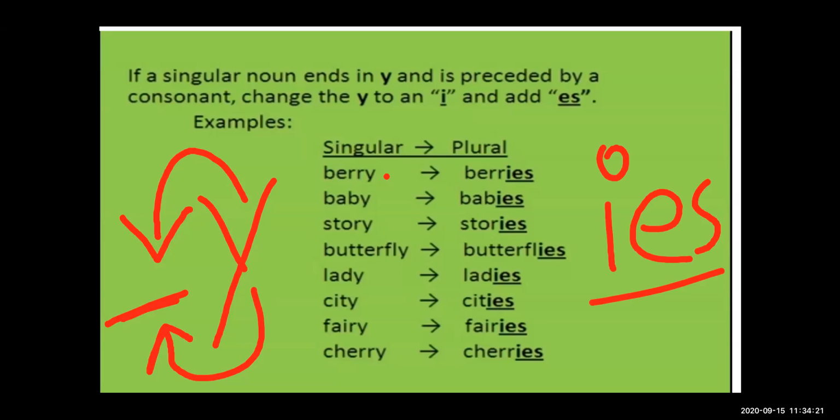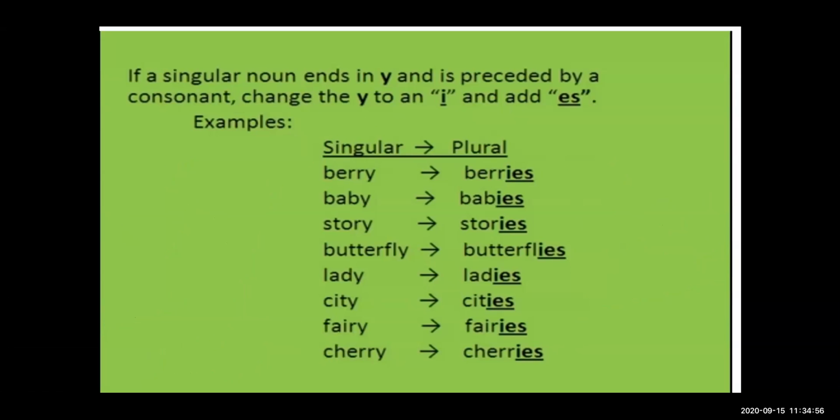When a singular noun ends with y and the y is preceded by a consonant, meaning there is a consonant before the y, then we have to change that y into i, and we need to add es after i. See here, there are some examples of singular and plural nouns. First, the example of berry. At the end there is a y, so this is a noun which ends with the letter y.